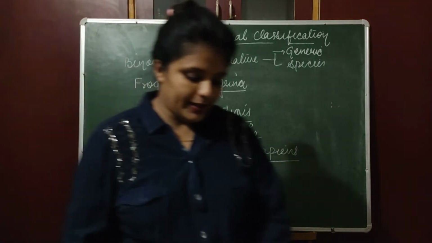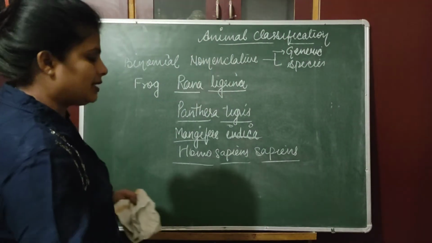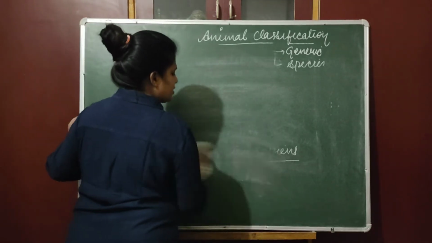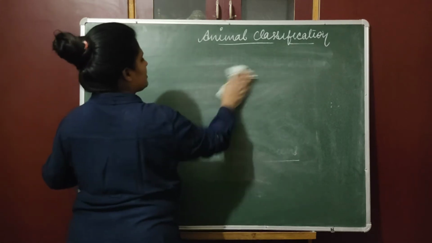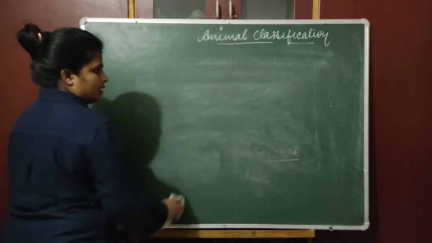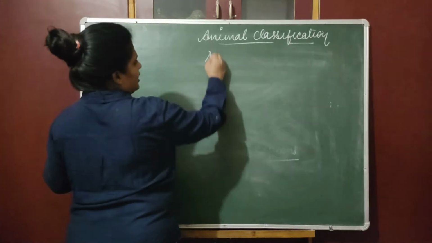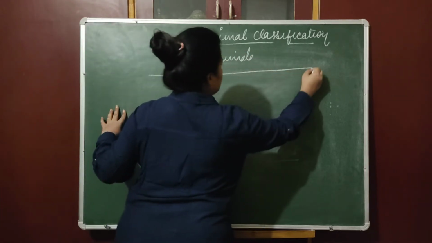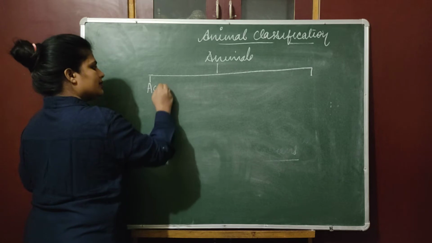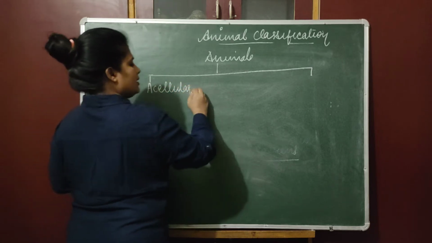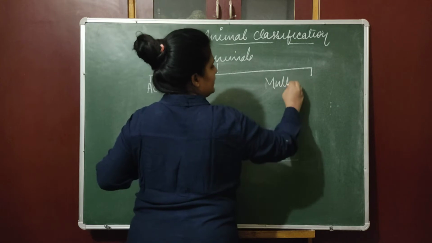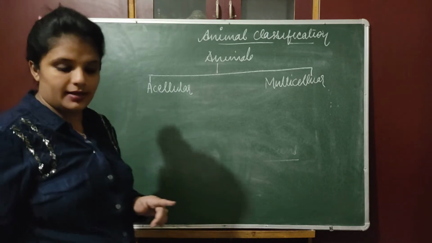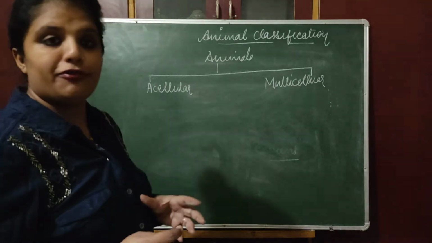Clear? Okay. Now if we see the classification in the case of animals, classification is done on the basis of their cellular structure. So what is the basis of their cellular structure? Look here. Animals are divided into two parts. One is acellular and the other one is multicellular. Acellular means a single cell is there, and multicellular means they are made up of many cells.